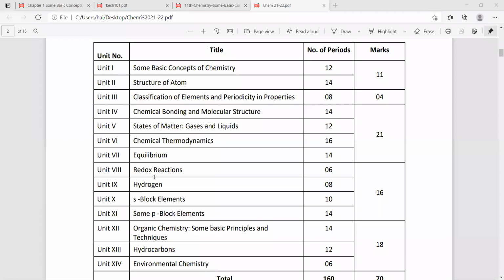Like what is the meaning of oxidation reaction, what is the meaning of redox reaction, how redox reactions form. In the first chapter, chemical reactions and equations, the types were there. And you know the element hydrogen. We studied in class 10th classification of elements, nothing but the periodic table chart: S block, P block, D block, F block. It will be more detailed. You will study S block separately and P block separately, and D and F block will come in class 12th.